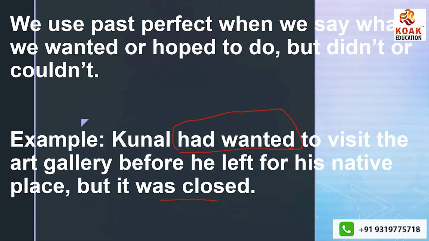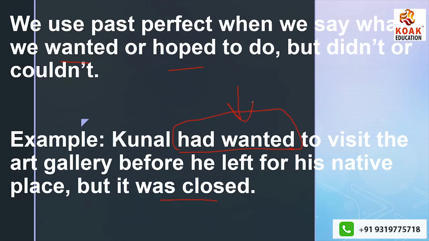See, it is also hitting my mind that we can use, or we should use, why not just use "Kunal wanted to visit the art gallery before he left for his native place"? Why can't we use "Kunal wanted"? See, that is correct. The sentence is correct as per the structure. But the meaning is that we hoped or we wanted to do something, but we didn't or we couldn't. At that moment, you have to make use of past perfect tense.